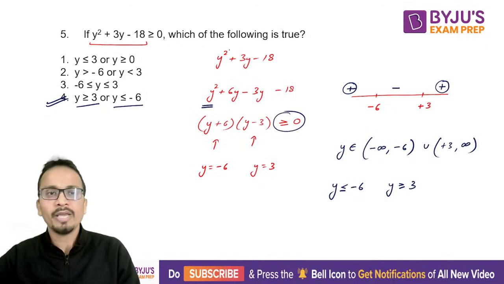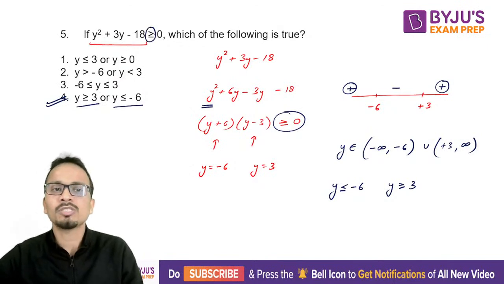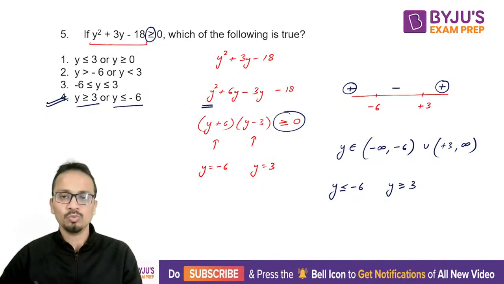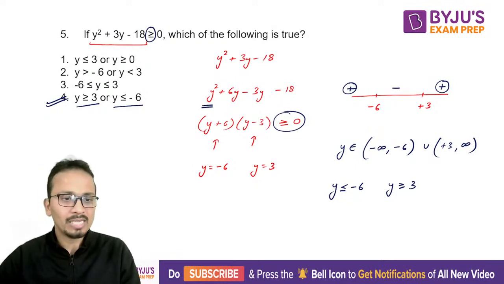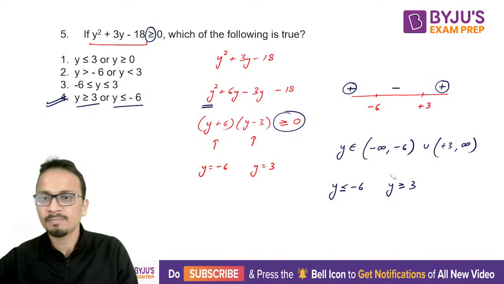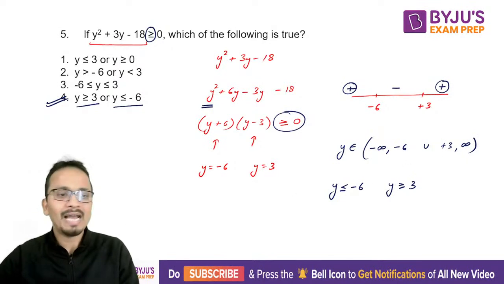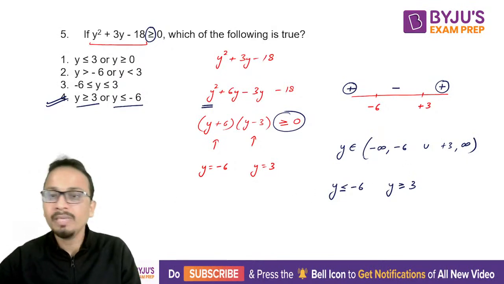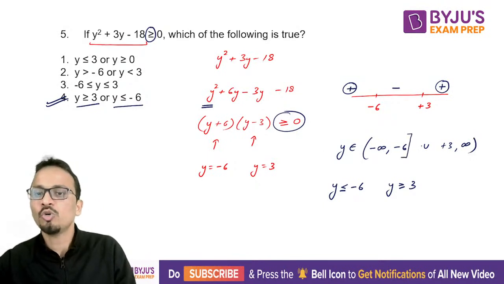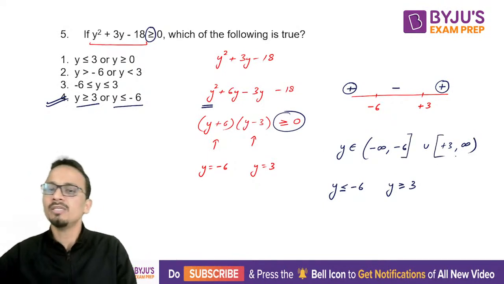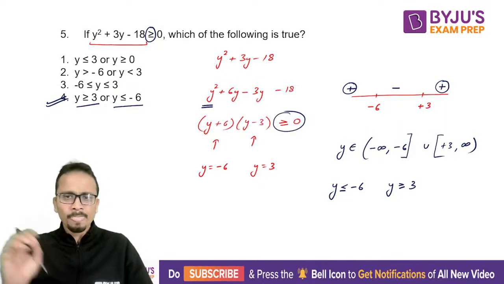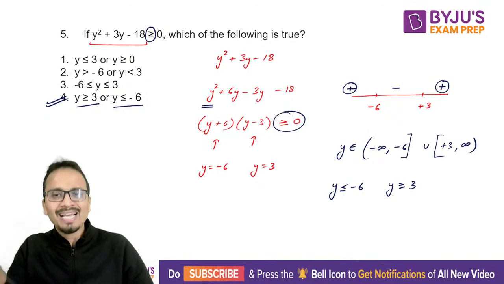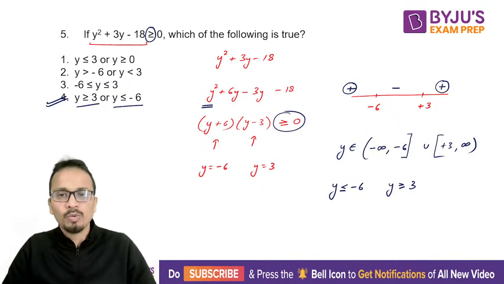Okay, now here in the original expression it was greater than or equal to, so that is why I'll change my answer a little bit. So the answer here will be: minus 6 and plus 3 will be included. Okay, so minus 6 and plus 3 will be included in the values. So the answer will be y less than or equal to minus 6, y greater than or equal to 3.